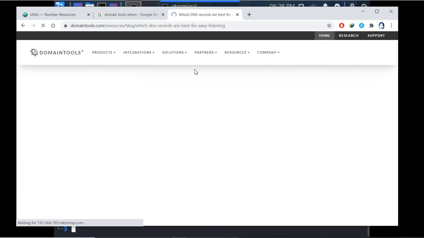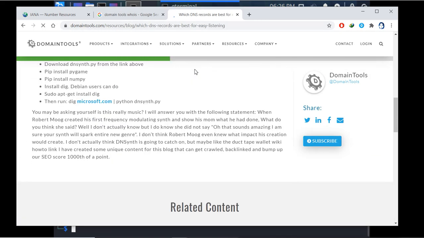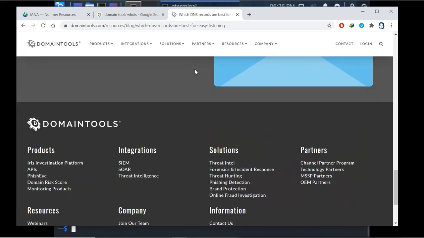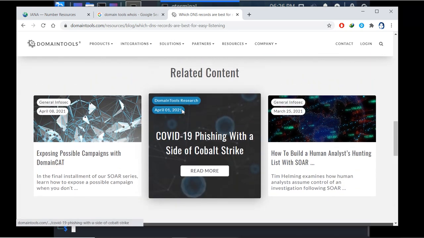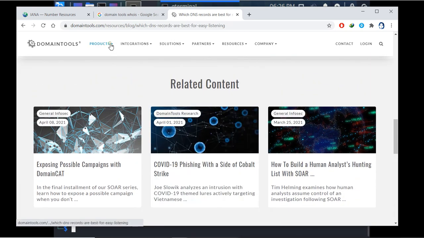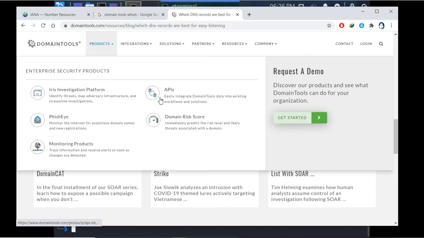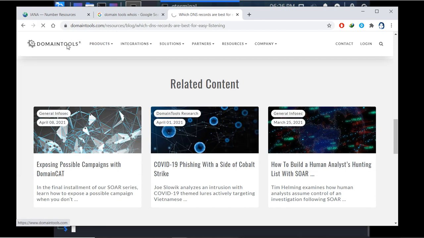Okay, this is showing the blogs related to that, and you have to go to Whois search. Where is the Whois search? I am on the wrong site.